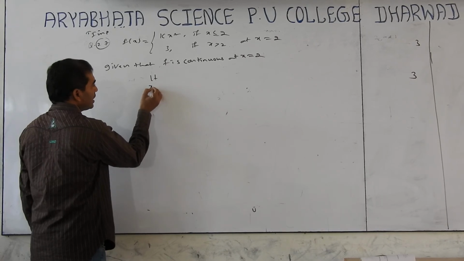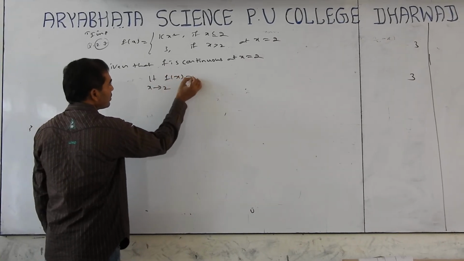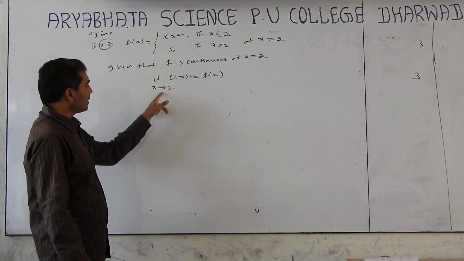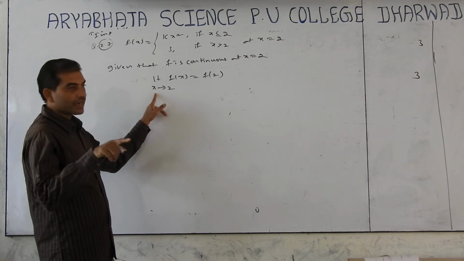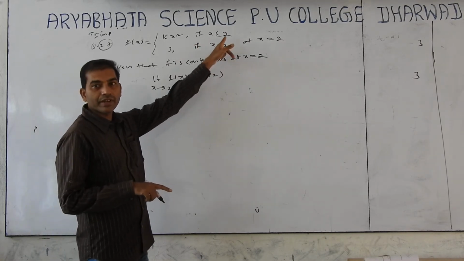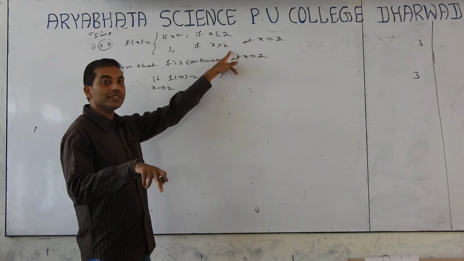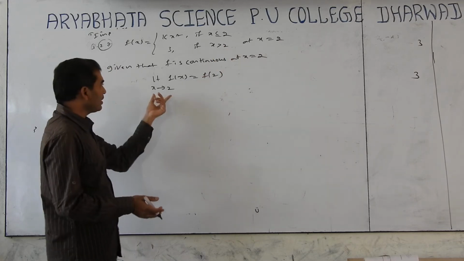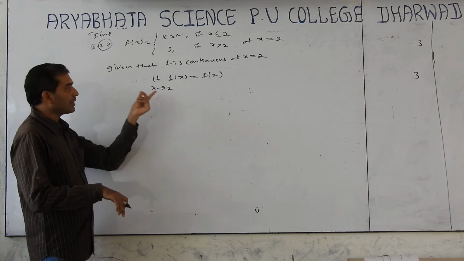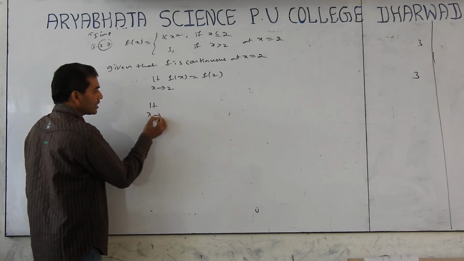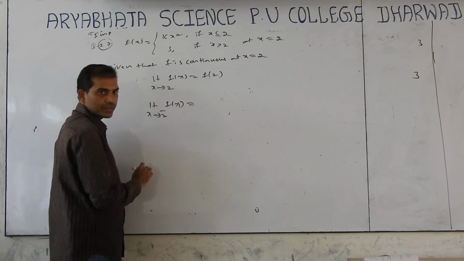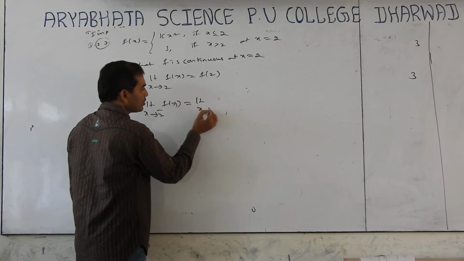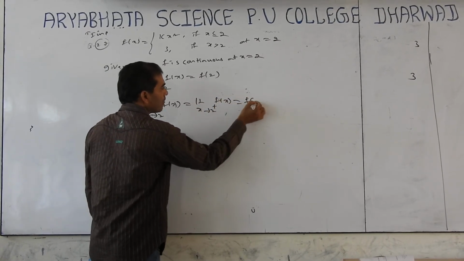Continuous means limit value equal to function value. Limit value equal to function value at 2. X tends to 2 means x not equal to 2, but it is not given x not equal to 2. What is given? Below 2 and above 2. That means it is changing. If it is changing, we should find left limit and right limit. Limit exists means left limit equal to right limit. Limit of x tends to 2 minus f of x, limit of x tends to 2 plus f of x equal to f of 2.